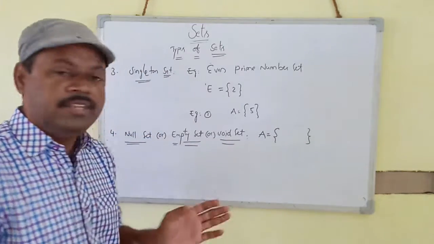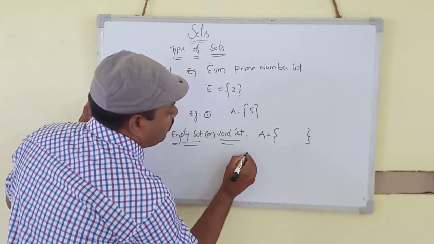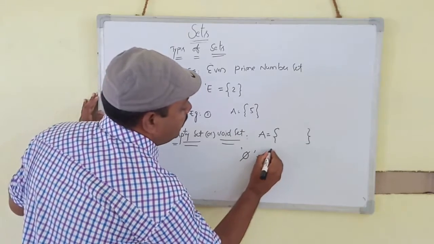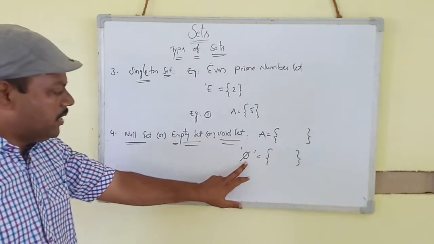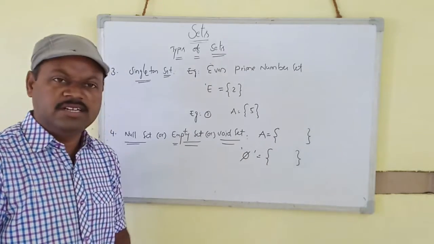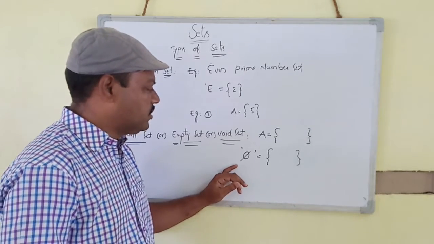Actually, the null set is denoted by the letter phi. Null set is denoted by phi. Phi is equal to the empty set. Okay, students and friends, for example, one subset.